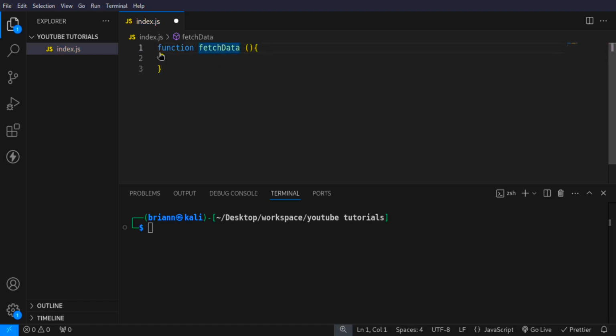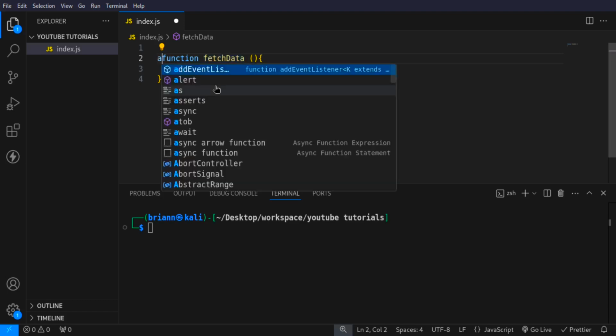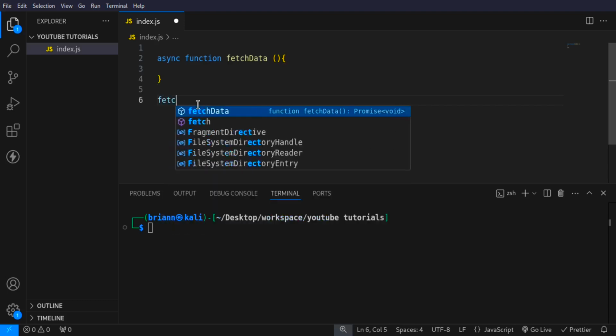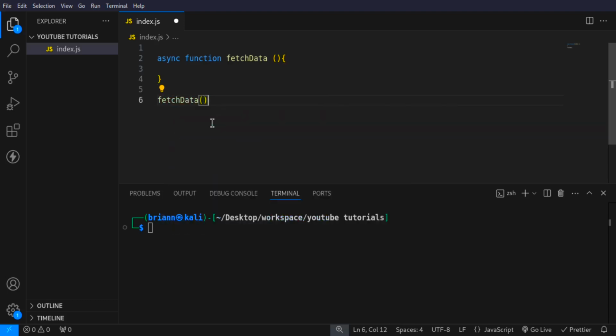To use async and await, you have to create an async function. So we add the word async before the function keyword. This will tell JavaScript this is an async function. The function name is fetchData, and all the way down here I can call the fetchData function. Again, if you're not familiar with JavaScript functions, just check the description of the video and you'll find a link to where I talked about JavaScript functions, and you'll have a better understanding of what's happening here.